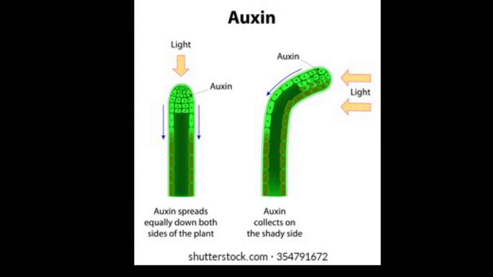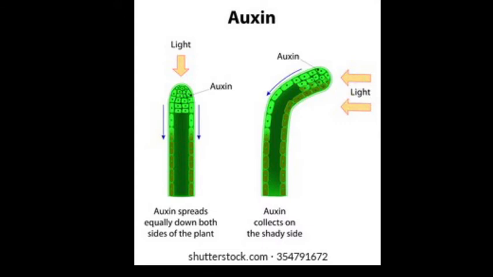In quick revision, the control and coordination in plants is done by plant hormones, also called phytohormones. Plant hormones control one or the other aspect of plant growth, so they are known as plant growth substances.